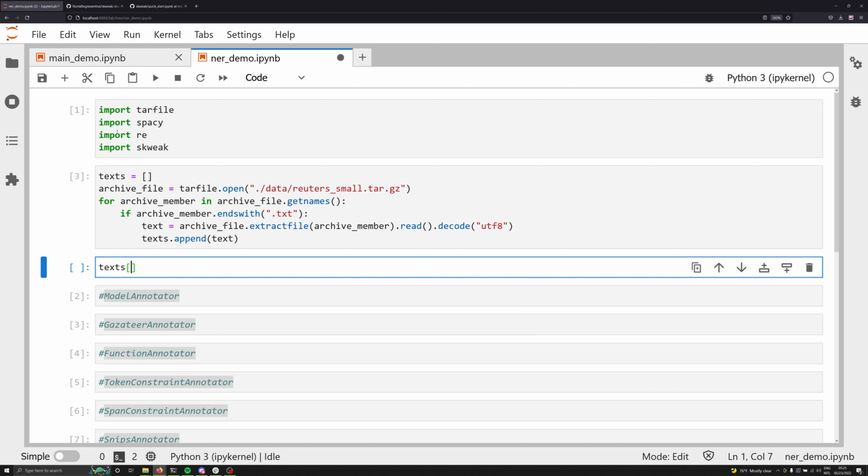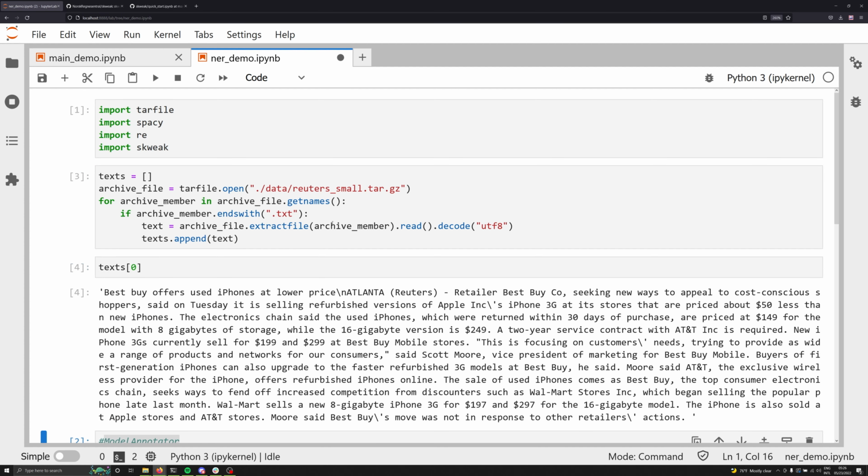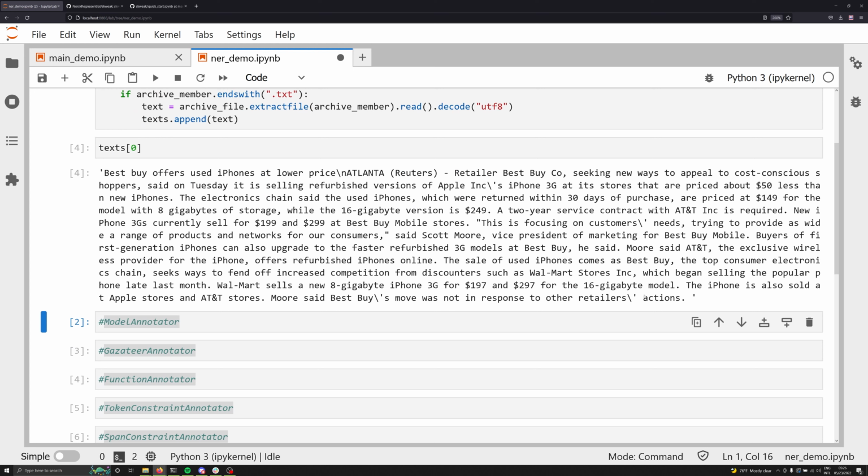So I'm going to print off texts 0, and you'll notice that it's a simple Reuters news article in which we have discussions about things like businesses. We've got some money referenced with dollar signs, and we've got a couple other things that might be useful for a named entity recognition model to be able to find and extract, such as company, money, etc., on down the list. What we're going to be working with in this video are a couple different approaches for automatically annotating this data set. Now, the very first thing that we can do is use the model annotator. So let's do that right now.